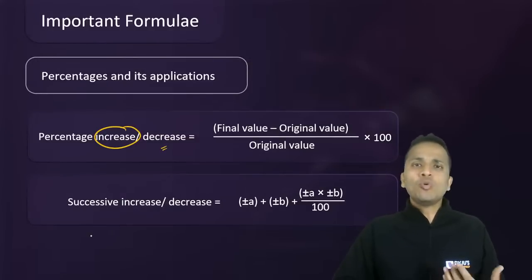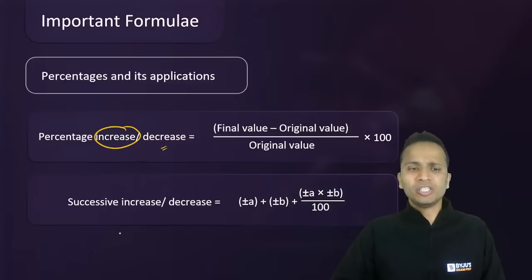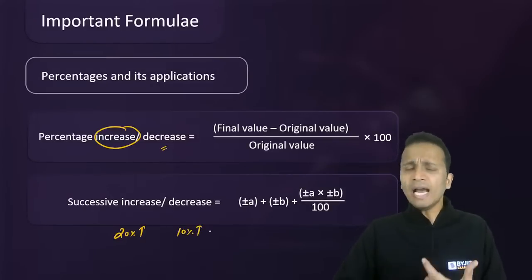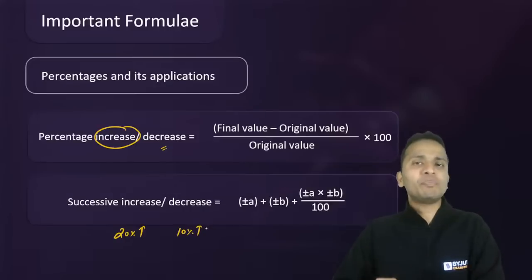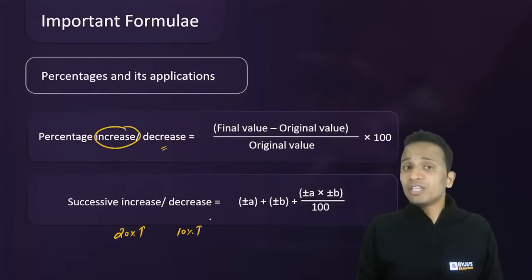Now, if you have more than one percentage change, let's say there are two percentage changes, a value is increased by 20% and then further increased by 10%, and we have to find out the net percentage change, right? So this kind of change is called a successive percentage change. Successive means one after the other, right?